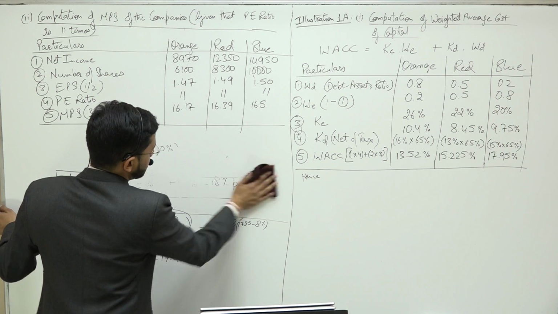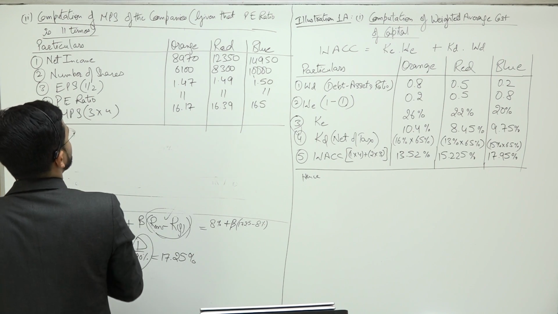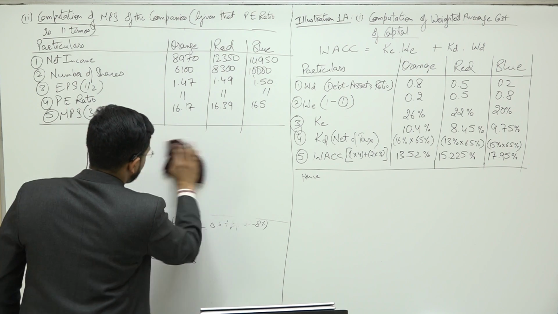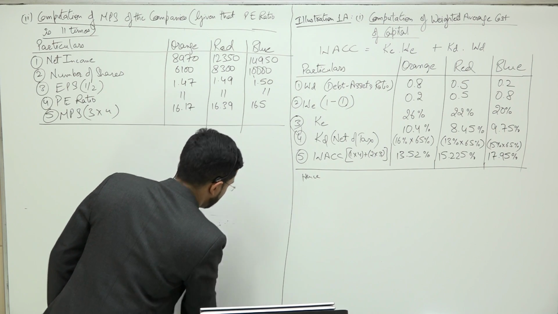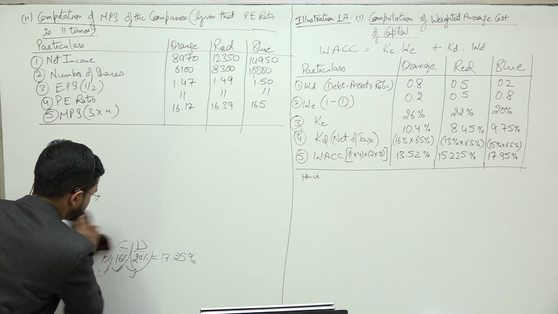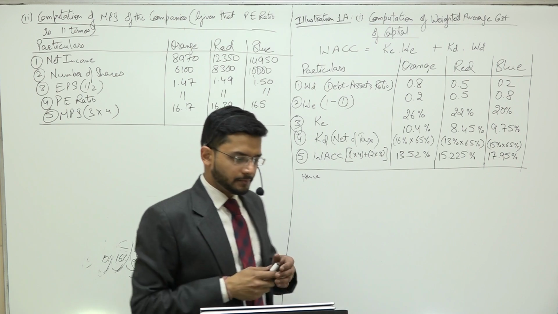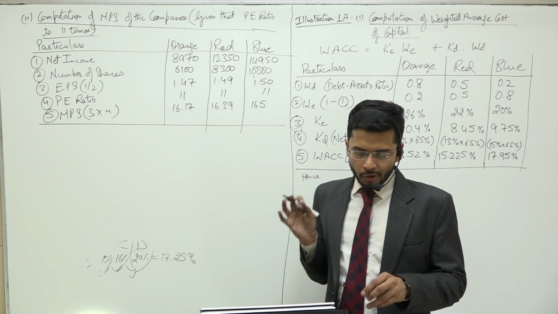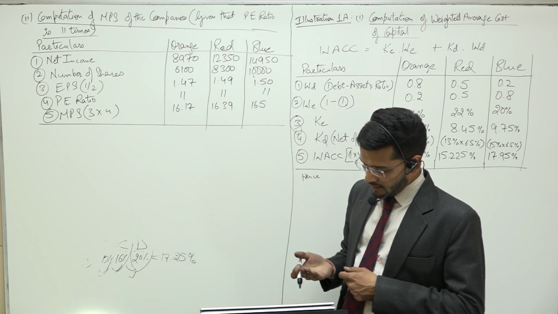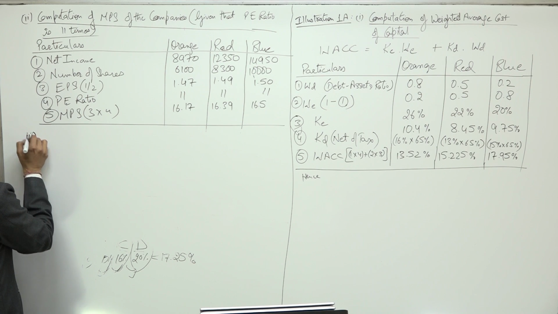So let's conclude. Hence, the market price per share of orange, red and blue is computed as rupees 16.17, rupees 16.39 and rupees 16.5 respectively.